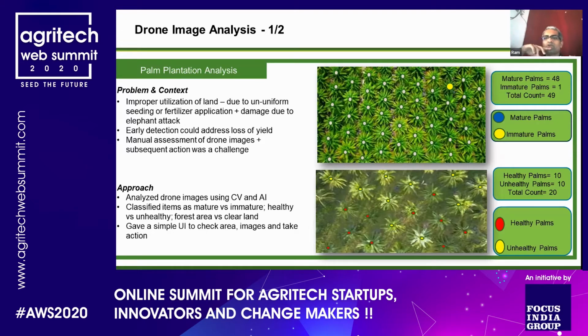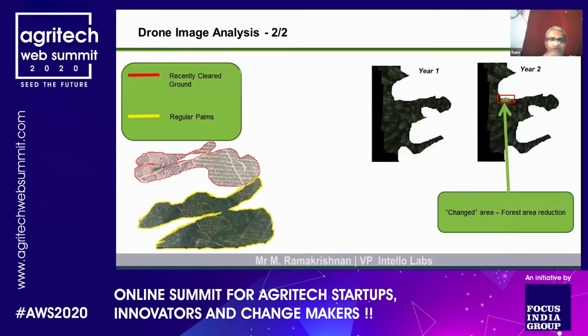So they gave us the drone images, and we used deep learning to distinguish between different types of plants, mature versus immature, healthy versus unhealthy. Where is there cleared area where there is no plant versus areas where the tree is growing properly, and so on and so forth. That was the analysis we did.